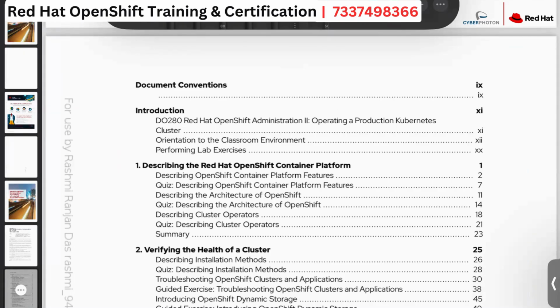The first topic, guys, that we are going to discuss here is describing the Red Hat OpenShift Container Platform, where we are going to understand the product.